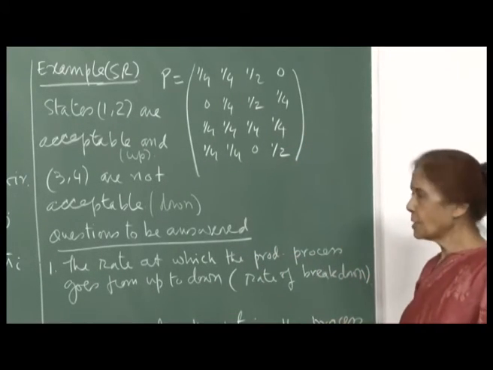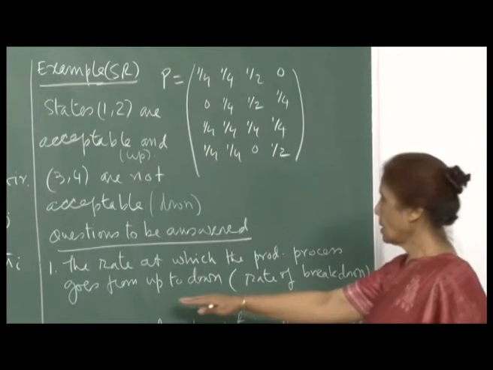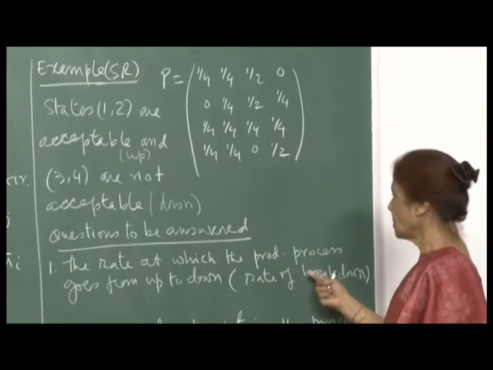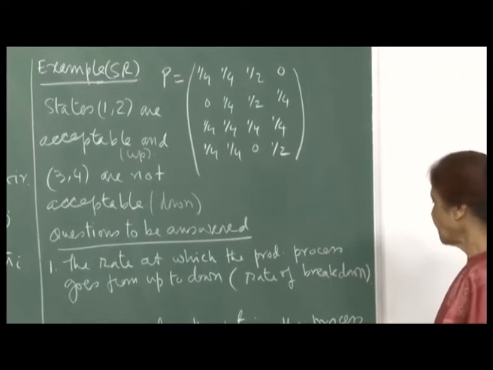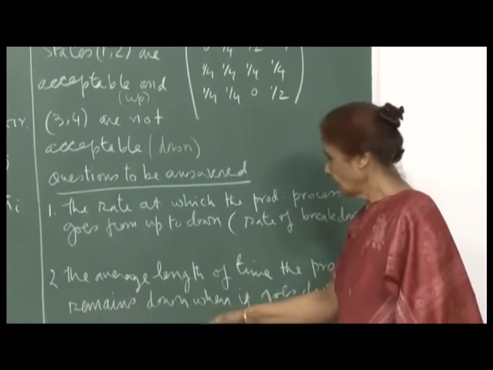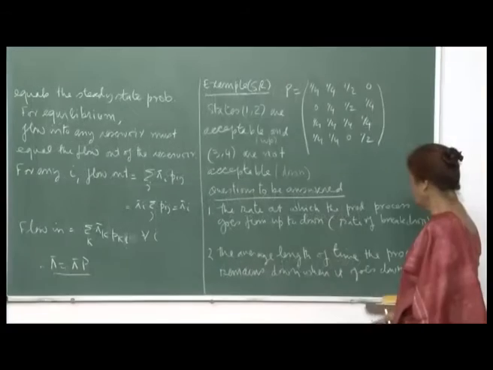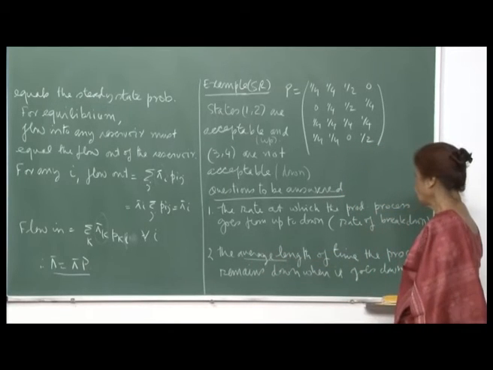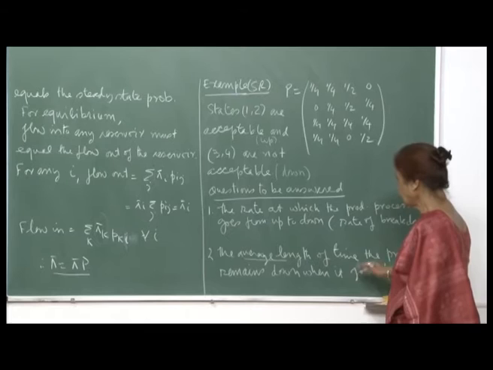The questions that we want to answer are: first, the rate at which the production process goes from up to down, that means the rate of breakdown. So, when the machines are working, and then there is a breakdown, you want to know the rate at which the process goes from up to down. Another question is the average length of time the process remains down. That is also very important, because with this kind of transition matrix, you want to know for how long the process will remain down when it goes down, always in terms of average length of time. So, when there is a breakdown, for how long will it remain in that state before it comes up.